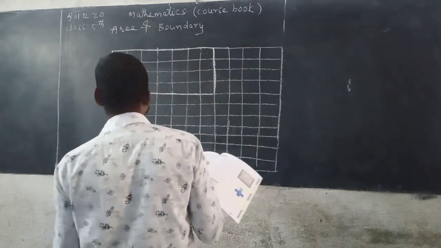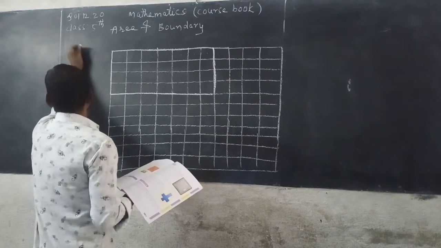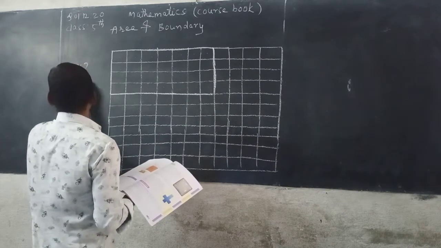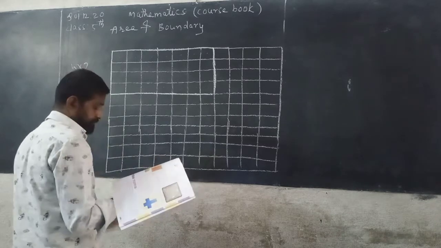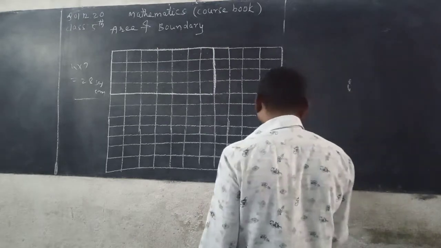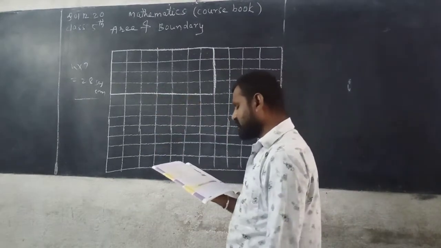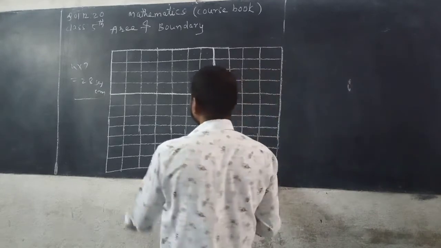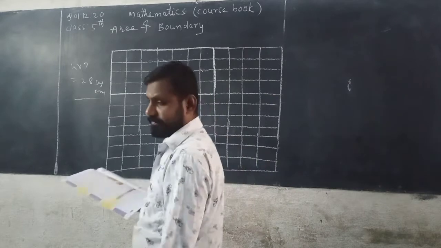See here, what we get. We concluded that 4 into 7, 4 sevens are 28 square centimeters. So Abhi counted the squares occupied as 4 into 7, which is equal to 28 square centimeters. The area of the pencil box is 28 square centimeters.